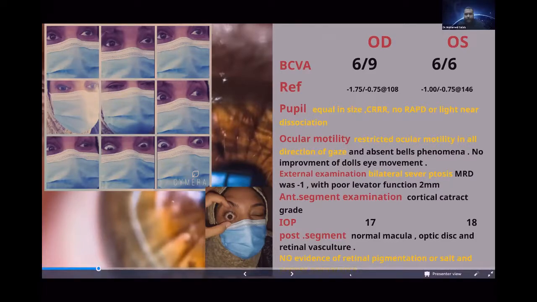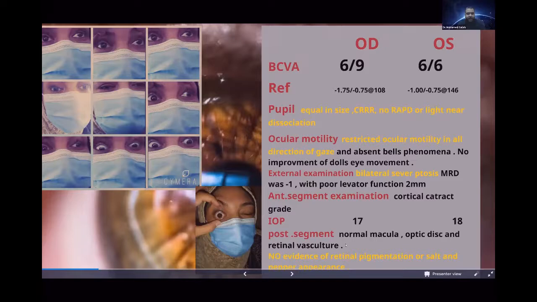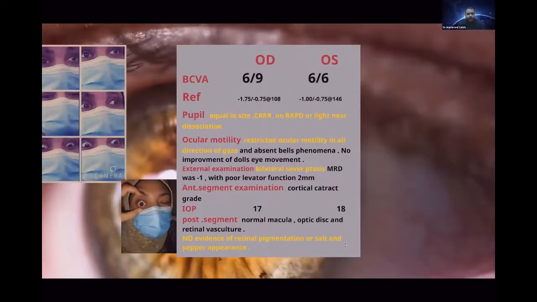External examination shows bilateral severe ptosis. Margin reflex distance was -1. There was poor levator function, about 2 millimeters. Anterior segment examination shows cortical cataract. Intraocular pressure was normal. Posterior segment shows normal macula and optic disc. Retinal vasculature is normal, with no evidence of retinal pigmentation or salt and pepper appearance.